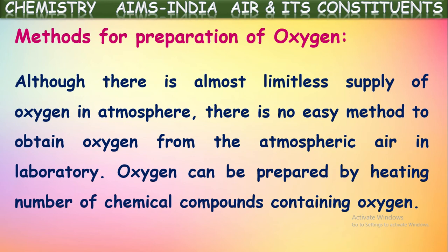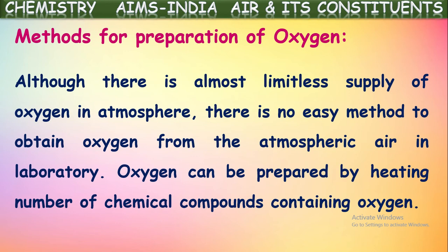It is an important point to note, because in the atmosphere around 21% of air is oxygen, but there is no easy method to separate it, because atmospheric air is a mixture of several gases like the major component nitrogen, oxygen, carbon dioxide, water vapor, dust particles, and some other impurities. So the separation of pure oxygen from these gaseous mixtures is not an easy task.